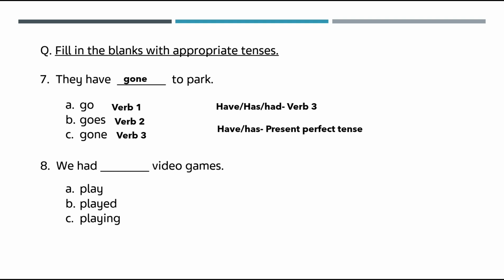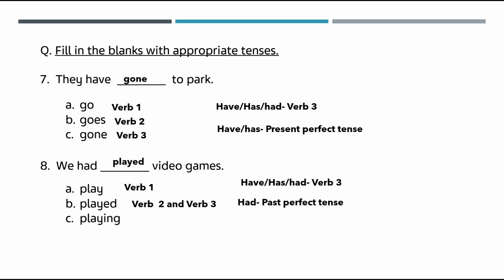Next is we had dash video games. So has, have and had, we will use the verb 3 form. Verb 1 is play. Verb 2 and verb 3 is played. So the answer is we had played video games. Whenever had is used, this is an example of the past perfect tense.